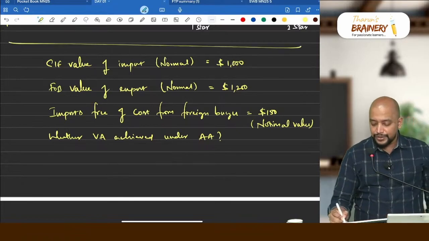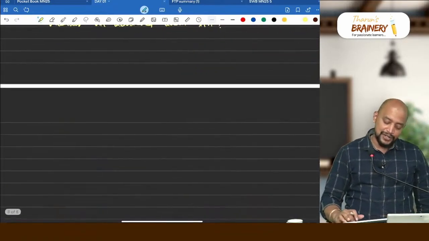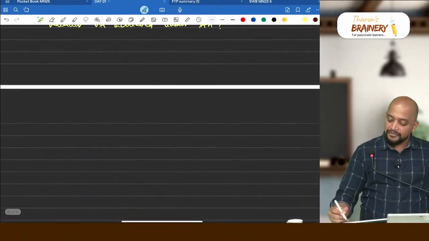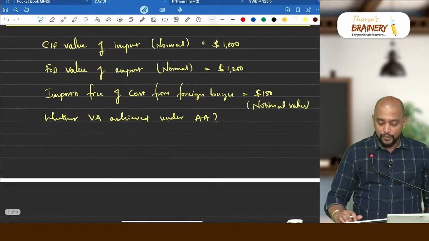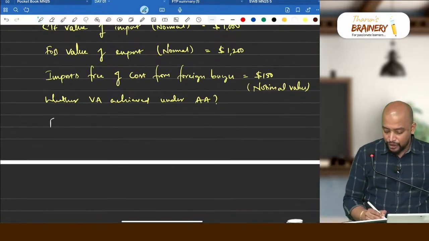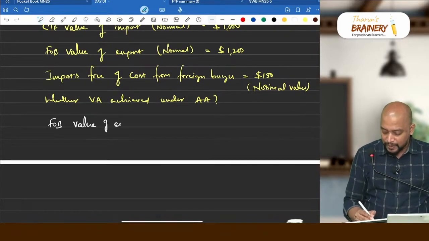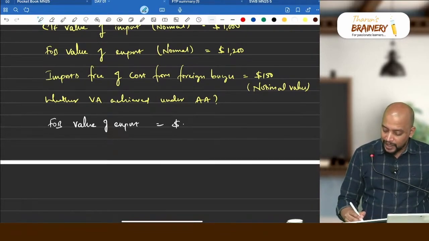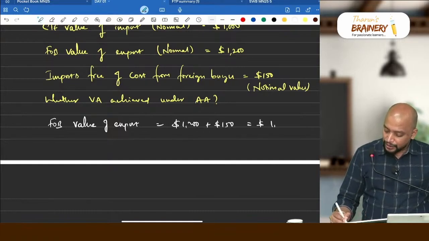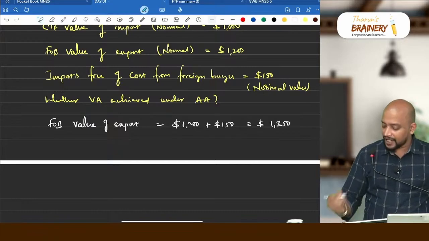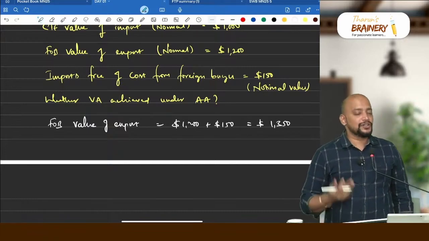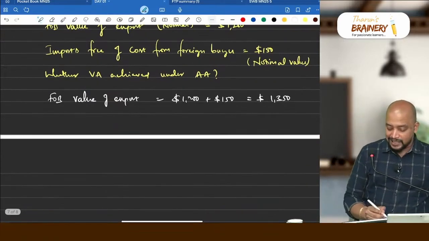So now what we need to see is what is the value addition that needs to be achieved in case of advance authorization? 15%, correct? Now what should be taken as the FOB value of export? What they are telling is this notional value we need to add. What is the regular one? 1,200 plus this 150 also we need to add, so that will come to 1,350. So good only, sir, when we add notional value. But see what happens here.